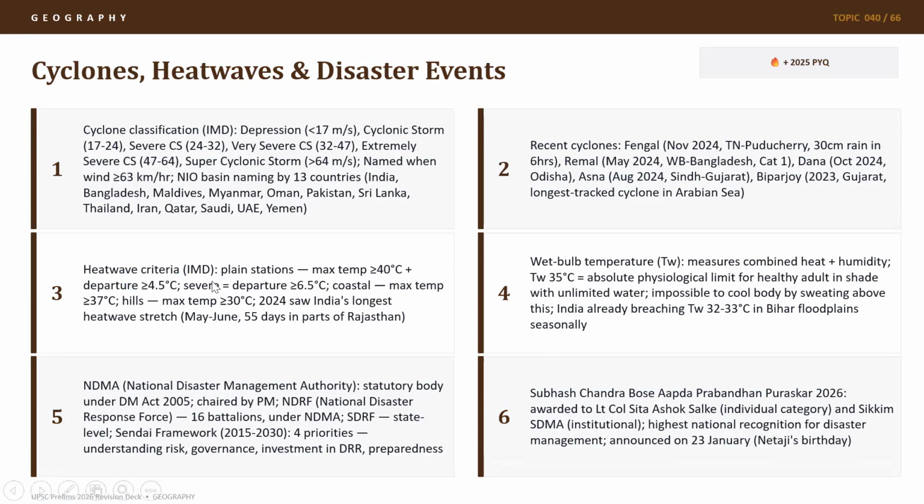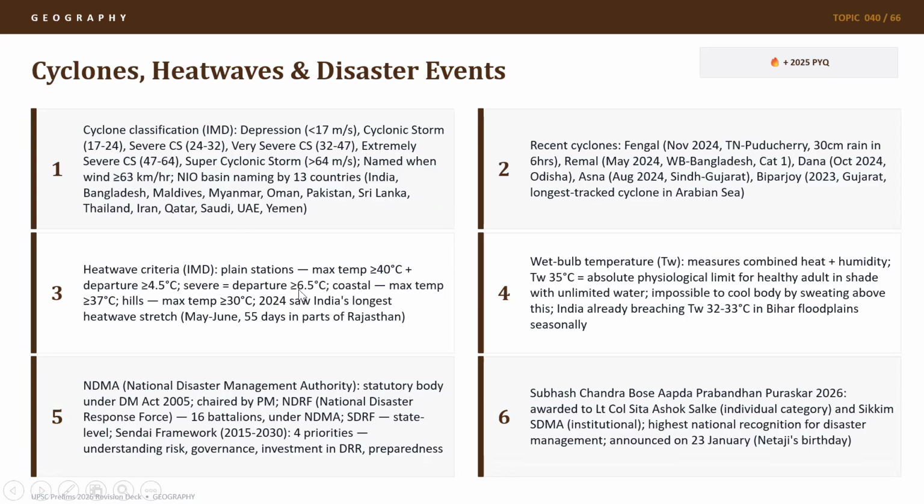Then there is the heat wave criteria by IMD. For plain stations, if the maximum temperature is greater than 40 degrees Celsius, and there is a departure of greater than or equal to 4.5 degrees Celsius, or a severe departure of greater than or equal to 6.5 degrees Celsius, then it is known to be a heat wave. It means that for any region, if it has a temperature of greater than 40 degrees Celsius and it has departed 4.5 degrees Celsius from its normal temperature, then it is a heat wave.